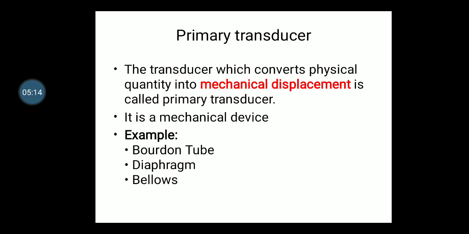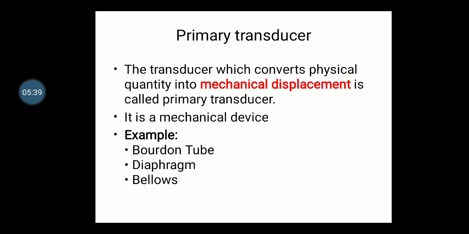So what we can do, we convert the physical quantity into mechanical, and then that mechanical displacement is converted into electrical format, into the electrical form. Okay, so an example of the primary transducer is the Bourdon tube. It is like a tube, like the tube which we insert in the cycle. That kind of tube it is, right?